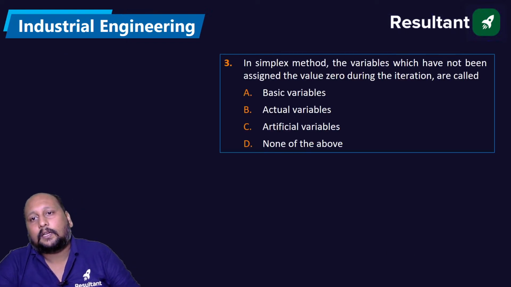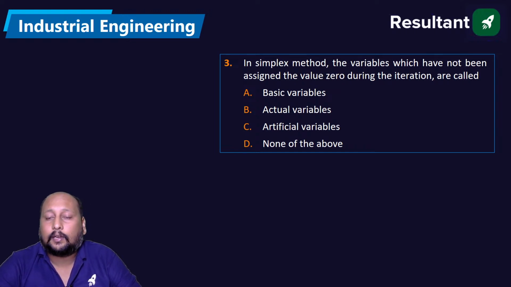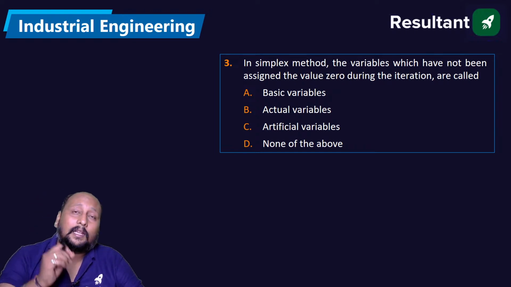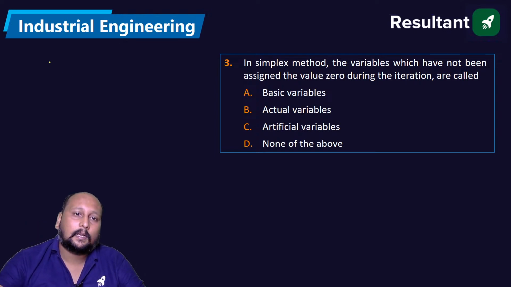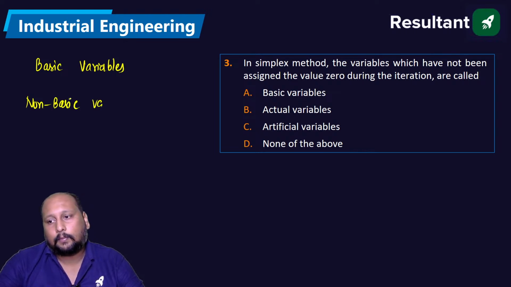In simplex method, the variables which have not been assigned the value 0 during the iterations are called. In simplex method, there are two types of variables. One we call the basic variables, and second we call the non-basic variables.